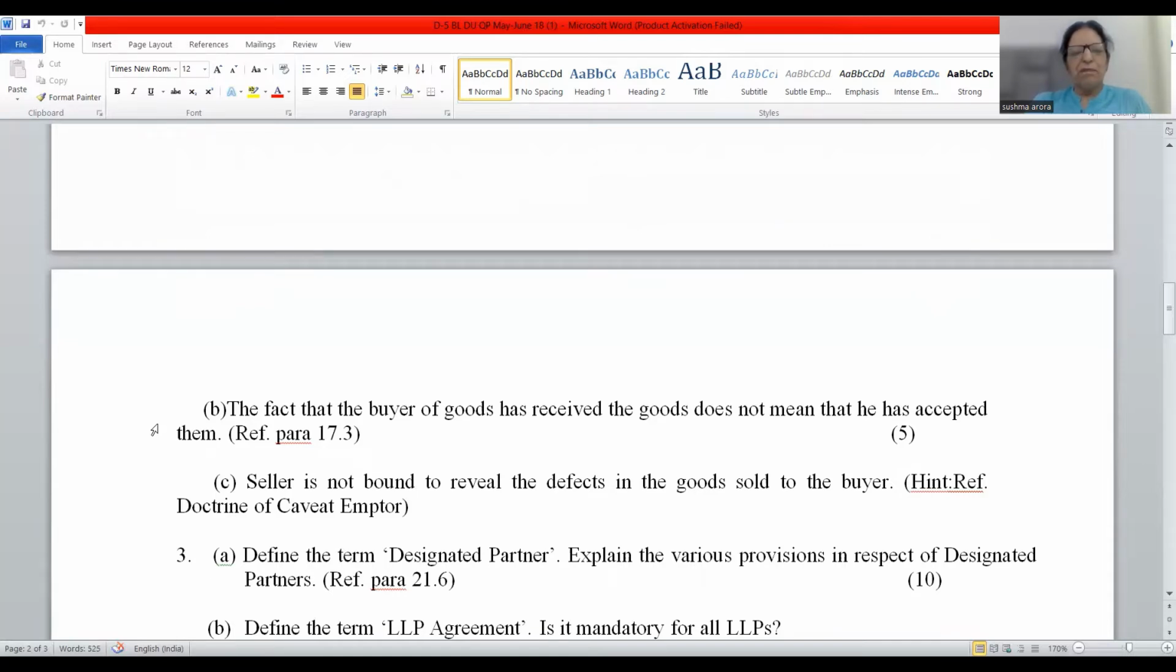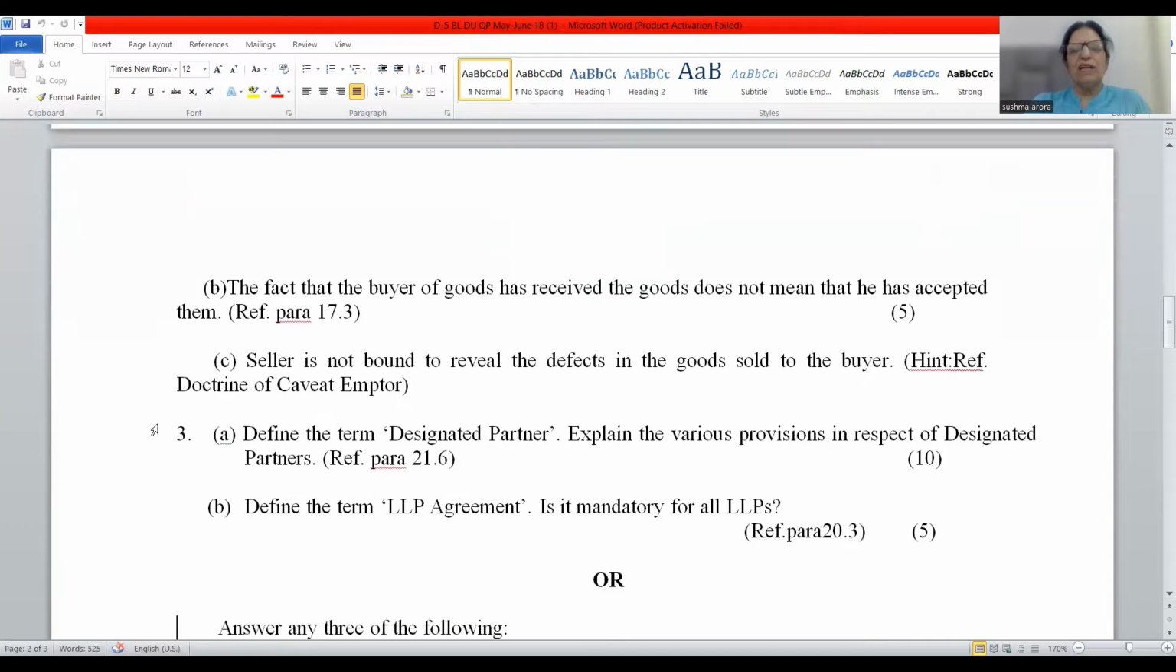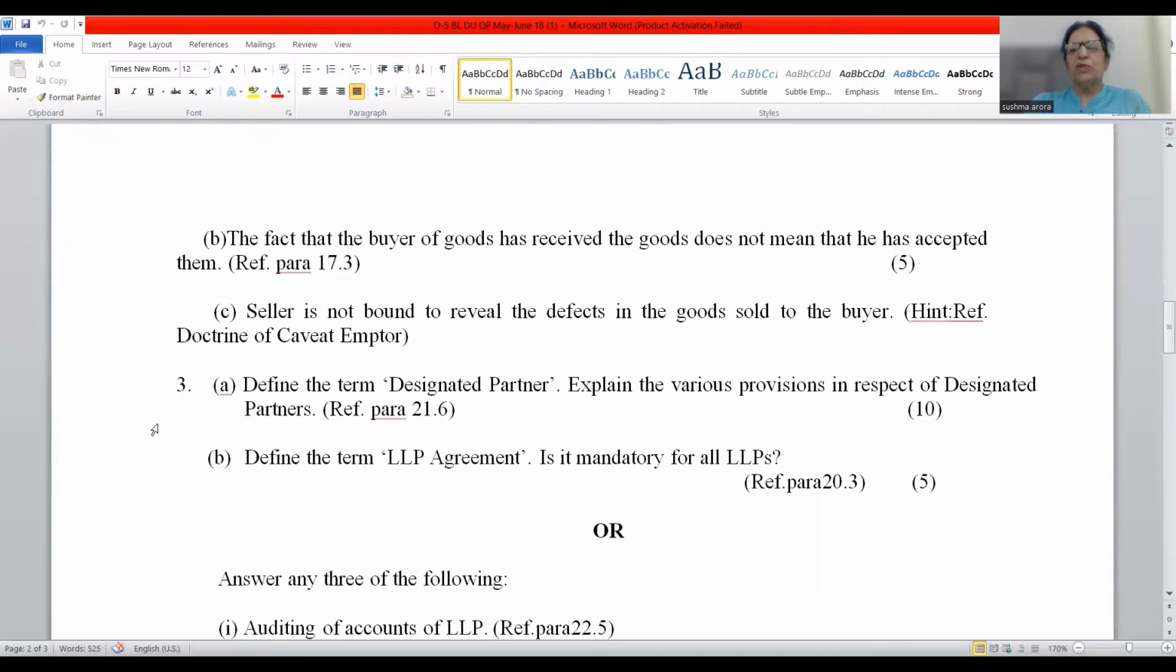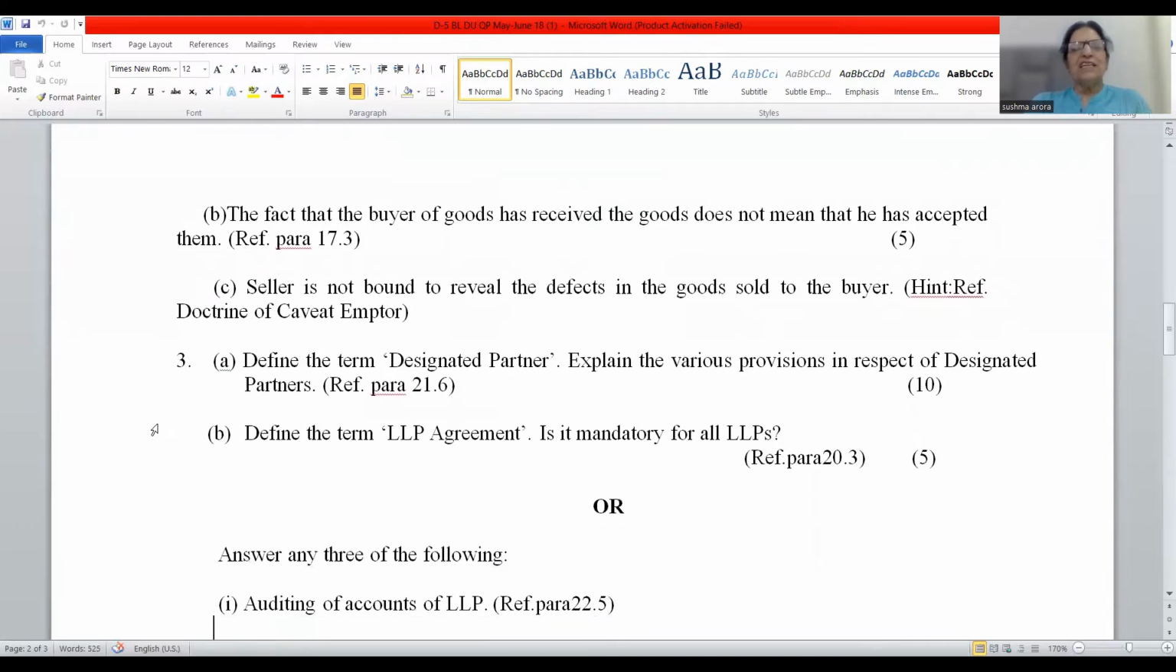And now coming to C part, which is: seller is not bound to reveal the defects in the goods sold to the buyer. So it is not the duty of the seller to reveal the defects to the buyer. It is the duty of the buyer. Caveat emptor. Let the buyer beware. Buyer must be very careful while buying the items, and if he is not, then he has to bear the loss. He cannot hold seller responsible for the loss.